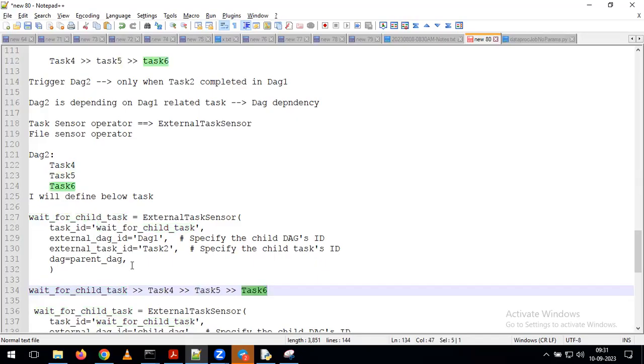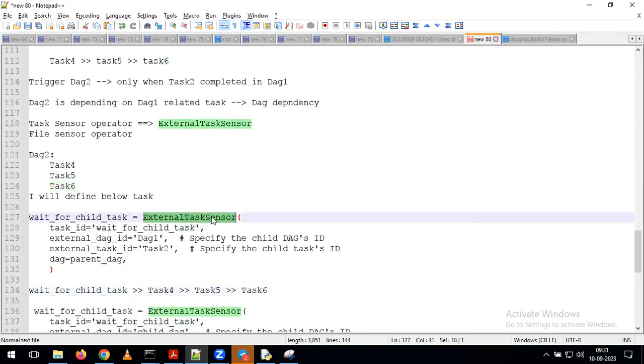This is the way you can define the dependency between multiple DAGs. Very simple. Whenever you want to define the dependency between multiple DAGs, in that situation we need to use the operator called the external sensor operator. With the help of the external sensor operator, you can define the dependency between multiple DAGs.